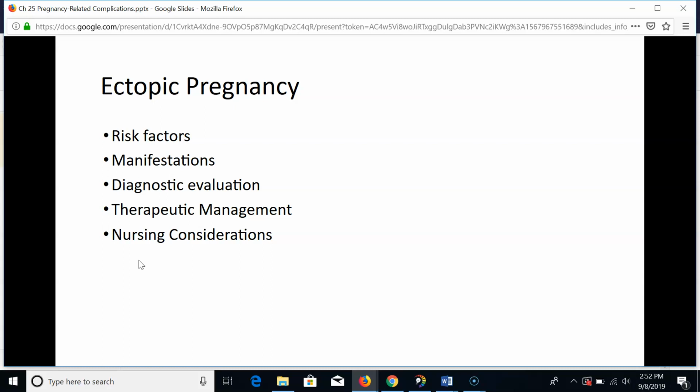They will have a transvaginal ultrasound to help diagnose, and they will check the HCG levels. If these levels are lower than anticipated for the gestational age, then it helps to confirm the ectopic pregnancy. Remember, the HCG is a hormone level that rises with pregnancy. The normal levels correlate with the weeks of gestation, so if the levels are lower than what they should be at that point, then they think it could be ectopic.